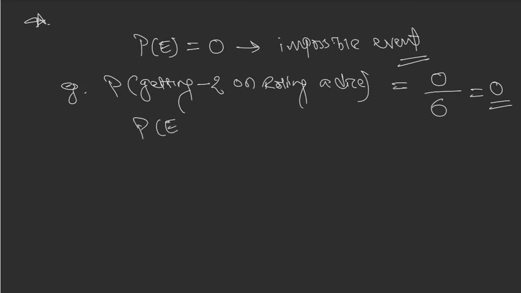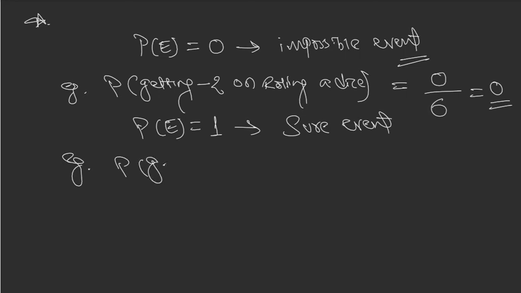Probability of an event occurring can be 1, and that means it is a sure event. What is a sure event? Let's take an example. Probability of getting a natural number on rolling a dice.